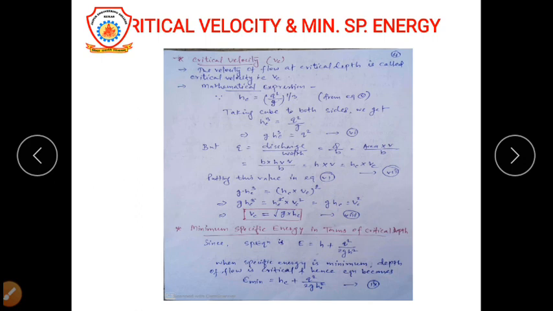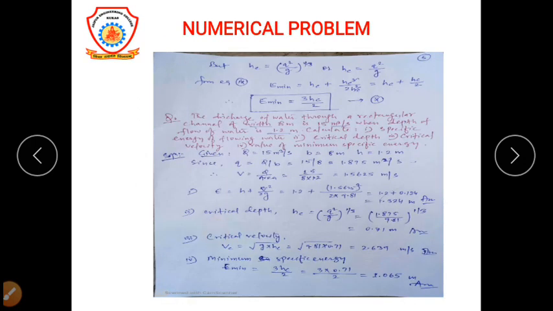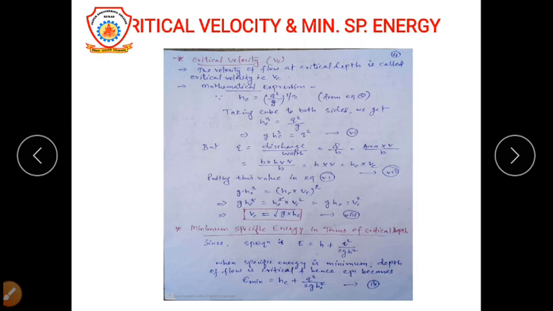Now we will discuss the minimum specific energy in terms of critical depth. It means what will be the value of specific energy in respect of critical depth. As we know, the specific energy equation is E is equal to h plus q square upon 2g h square. When the specific energy is minimum, the depth should be critical, and hence the final equation will be E minimum is equal to yc plus q square upon 2g yc whole square.